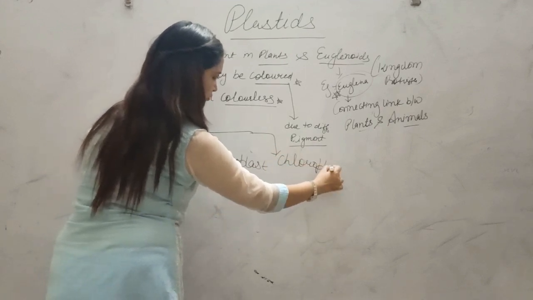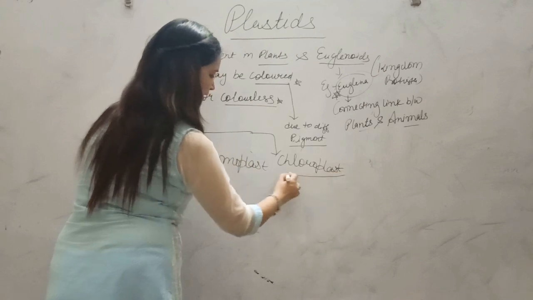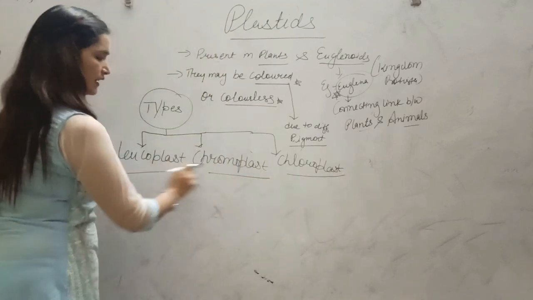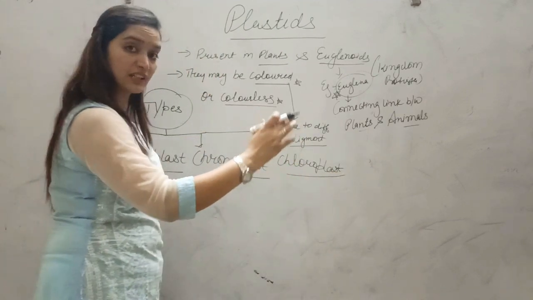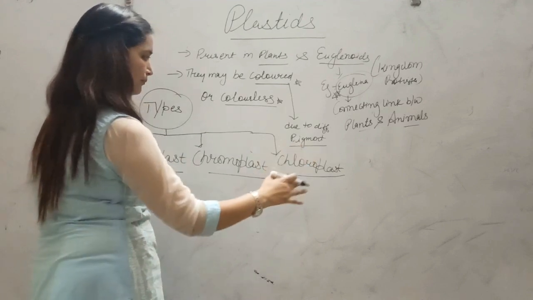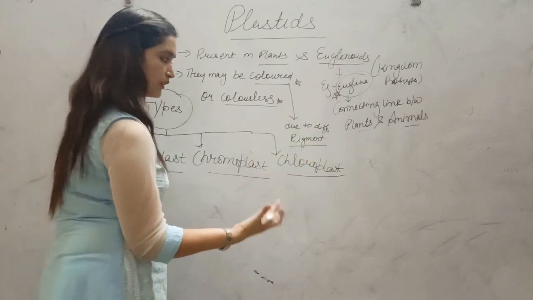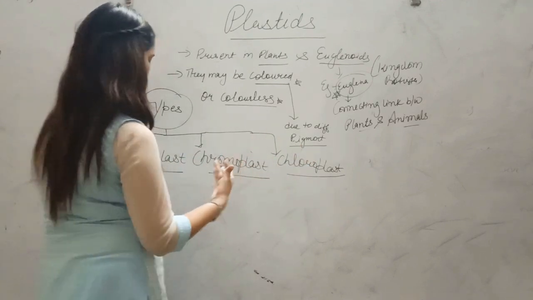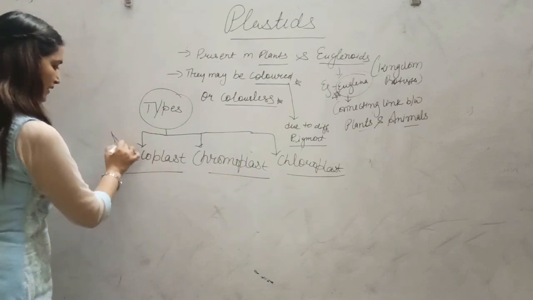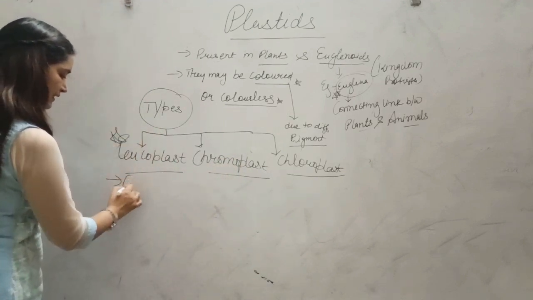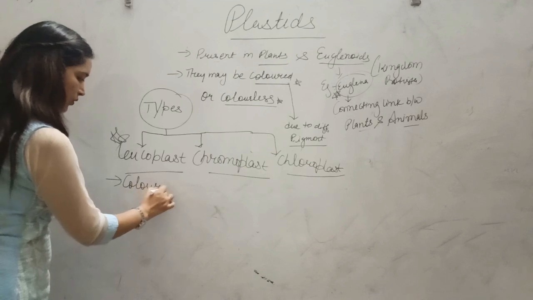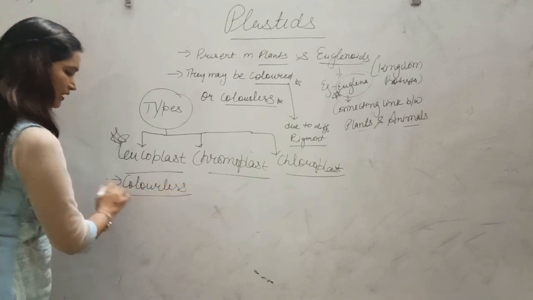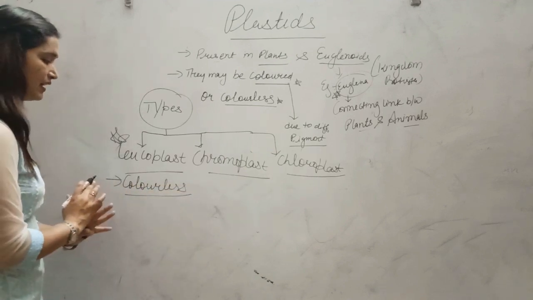You have heard about chloroplast, students? You have been reading about chloroplast since junior classes. It is the site of photosynthesis. It is the kitchen of the plant cell in which the plant prepares its food with the help of chlorophyll and the raw materials. Now coming to leucoplast, this is also important, students. It is colorless. There is no color in leucoplast.